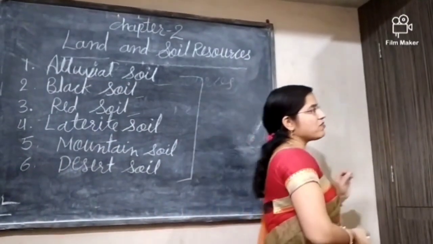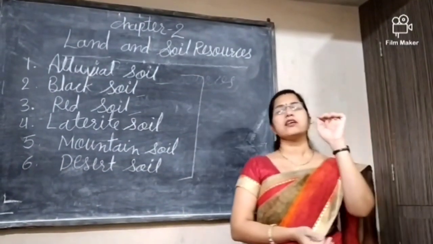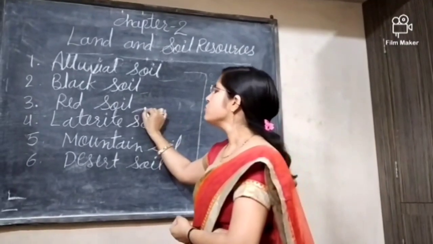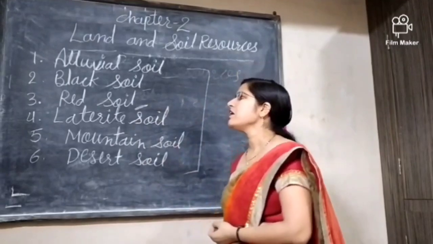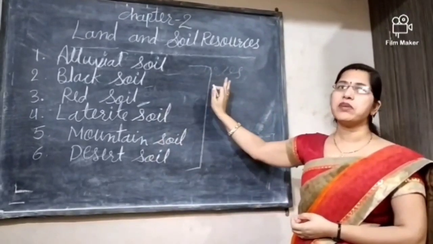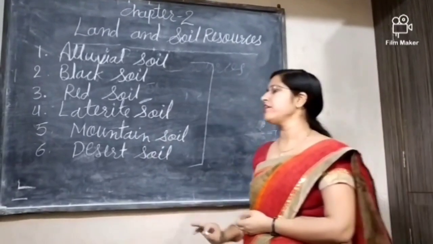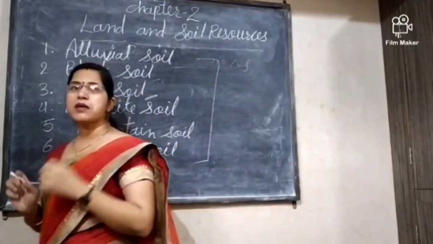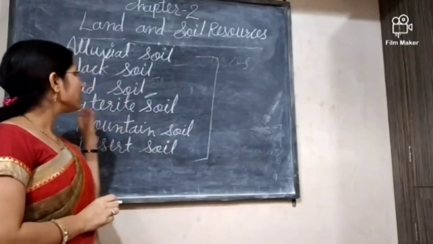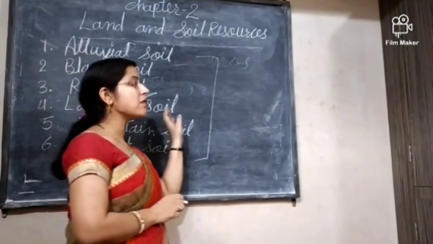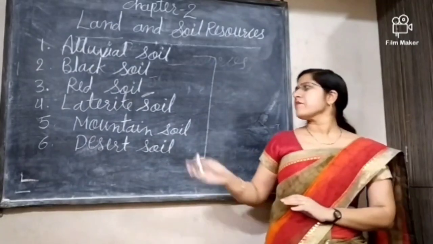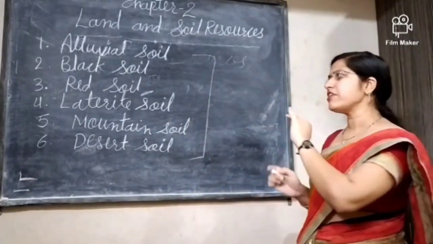Because in this type of soil, there is a lot of iron, that's why it is red in color, but this type of soil is not very fertile. And if I talk about the next soil, that is the laterite soil. In this type of soil, some amount of iron is there, and also some amount of aluminium is there. This type of soil is also not very fertile.